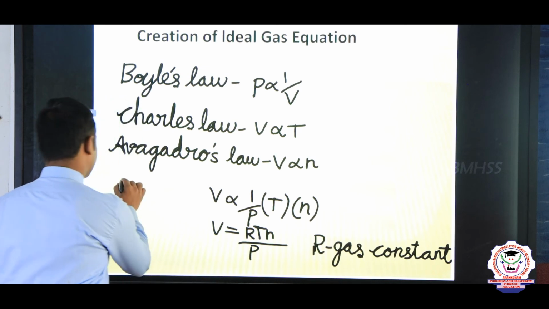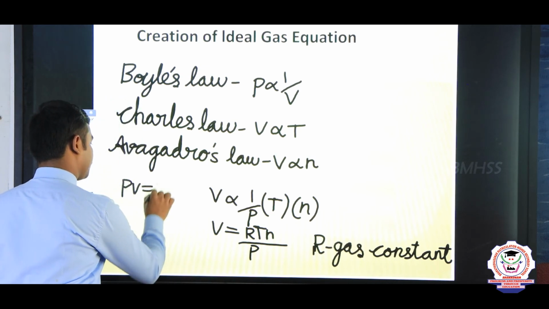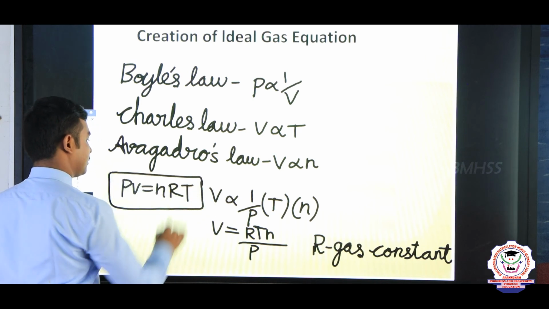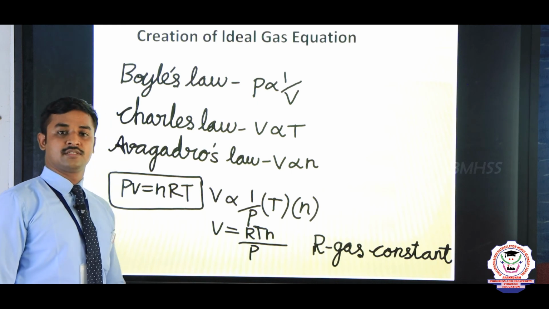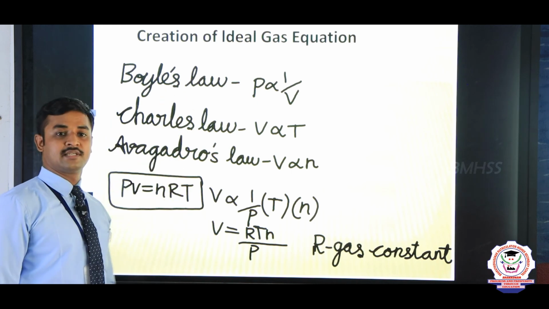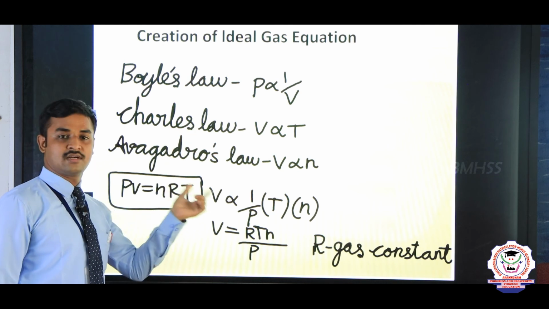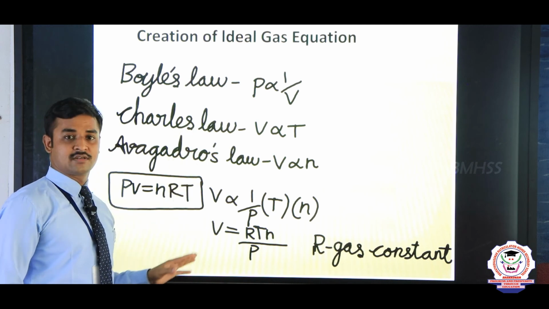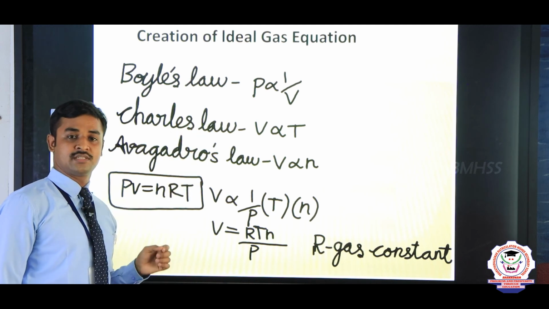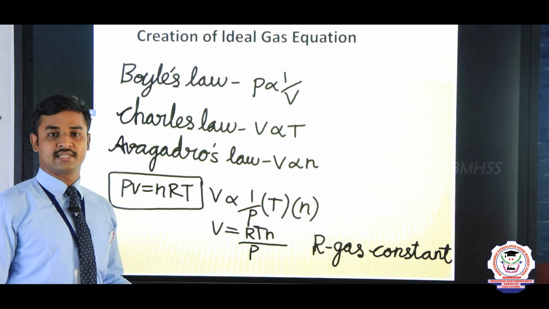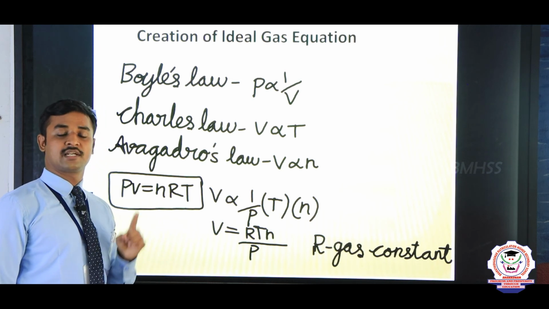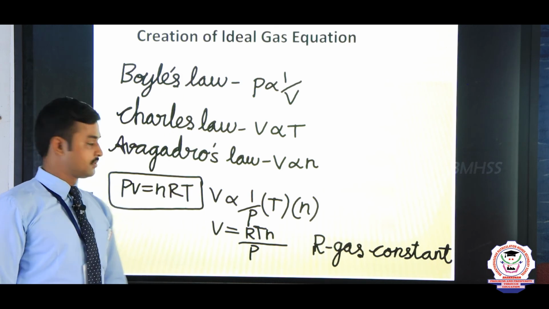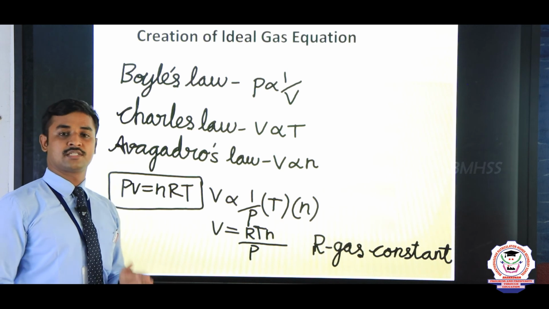We can write this in another form, PV equals nRT. It is the general form of this equation. So the ideal gas equation is obtained from these three laws: Boyle's law, Charles' law and Avogadro's law. The gases which obey these three laws are called ideal gases. So ideal gases generally obey these laws, and this equation is especially for ideal gases.